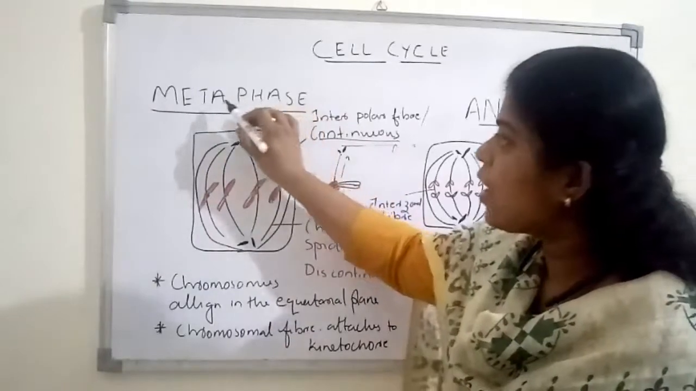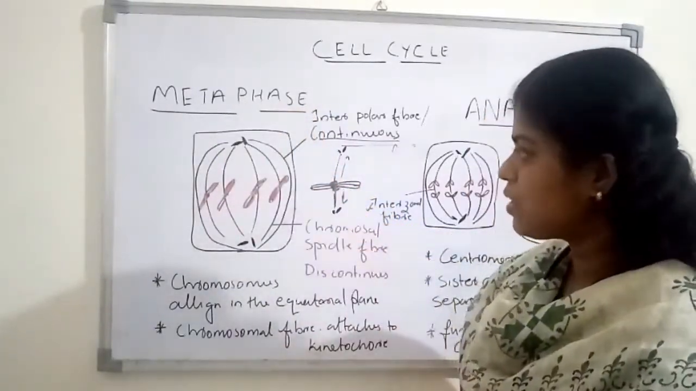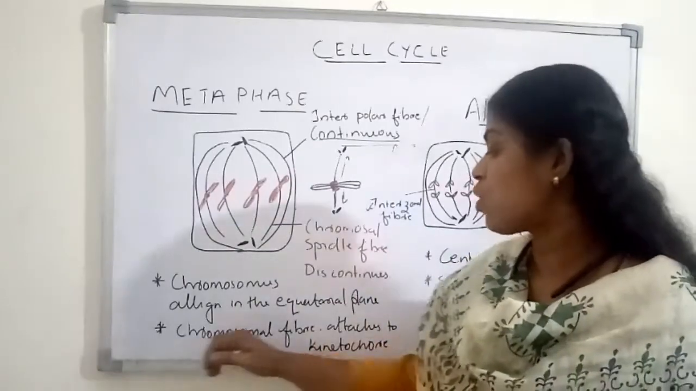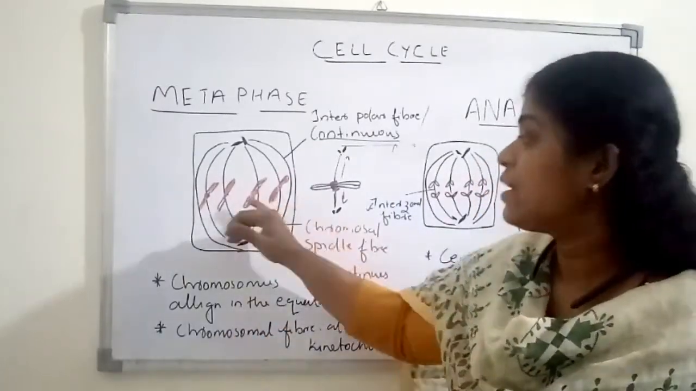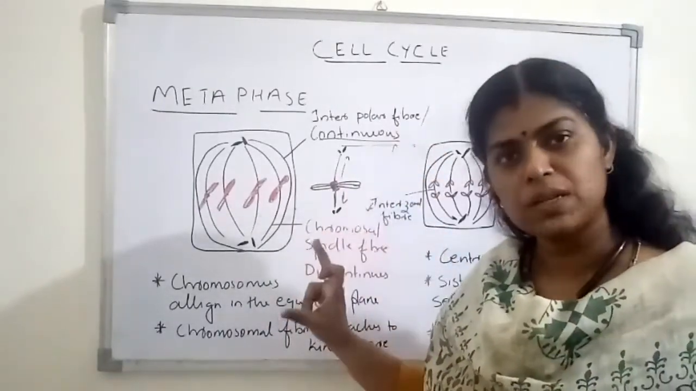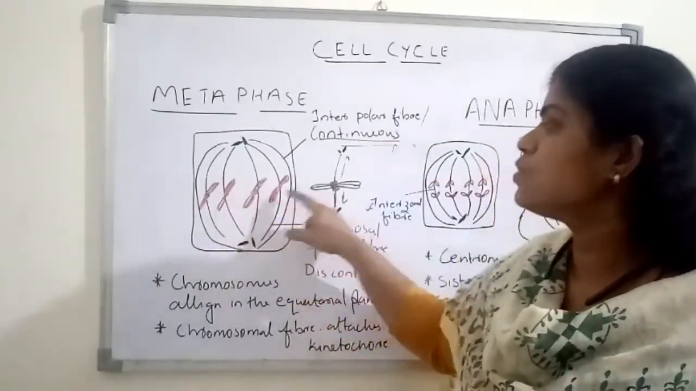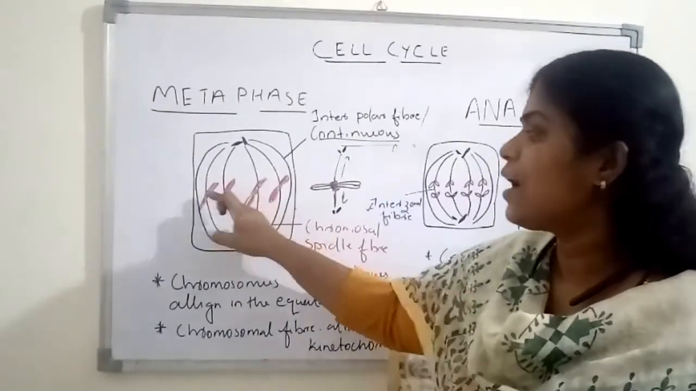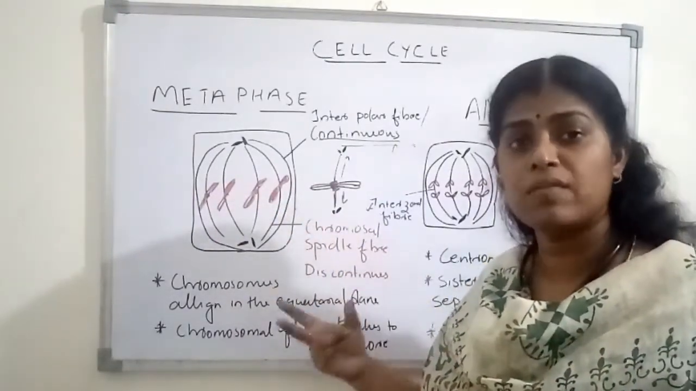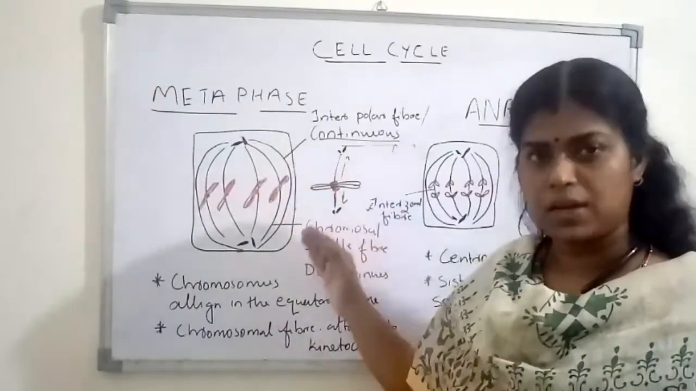Okay, so what are the changes happening in metaphase? Two changes that you have to write. That is, the chromosomal fibers will get attached to the kinetochore, and because of the contraction of the spindle fibers, all these chromosomes are going to be aligned in the equatorial plane of the cell. These are the two observable features of metaphase.